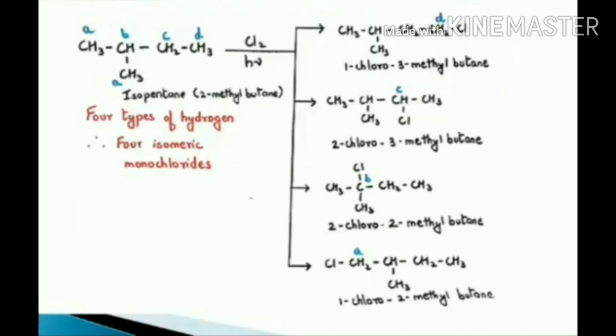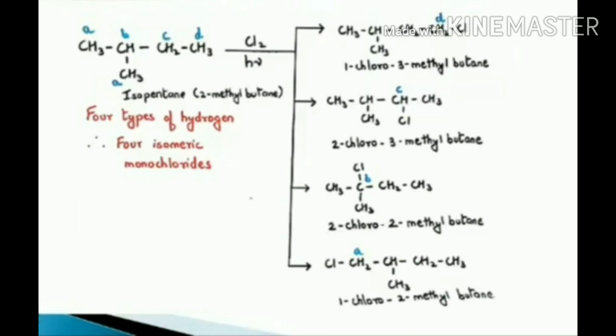If hydrogen atom attached with D carbon gets replaced, the product formed is 1-chloro-3-methylbutane. Similarly, if hydrogen atom attached with C carbon gets replaced, we get 2-chloro-3-methylbutane. In the same way, by replacing hydrogen atom from carbon B and A, the products obtained are 2-chloro-2-methylbutane and 1-chloro-2-methylbutane. From this, it is quite clear that all these products obtained are position isomers, as only the position of the functional group is changing.